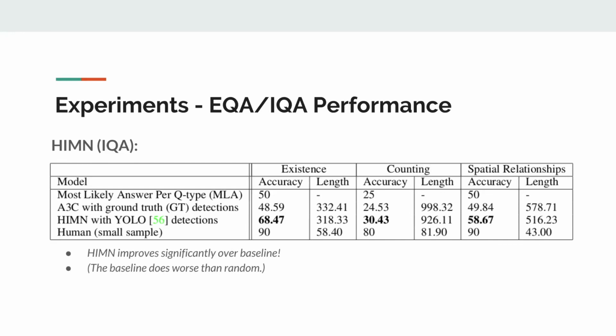HIMN outperforms the baseline significantly on accuracy and reaches its answer in fewer steps. Notably, the baseline performs even worse than random chance. The authors reason that because there's no explicit immediate reward signal for remembering object detections, the baseline never learns to do so. HIMN's semantic memory module, on the other hand, forces the creation of a persistent memory of objects in the agent's environment. This allows the agent to learn an association between object detections and questions. The baseline agent also never learns to effectively explore its environment, while the HIMN agent is encouraged to go forth and populate its semantic memory.